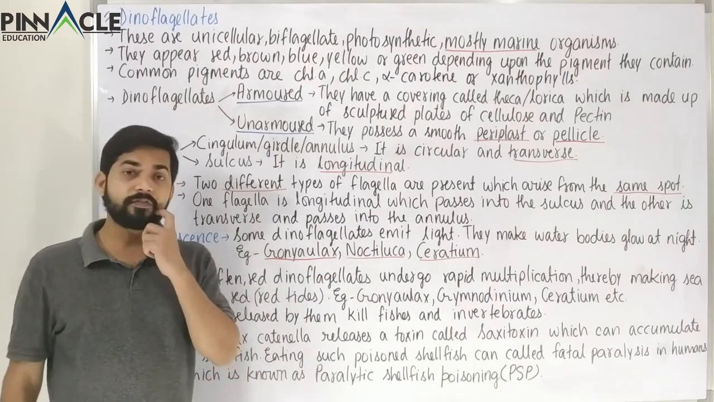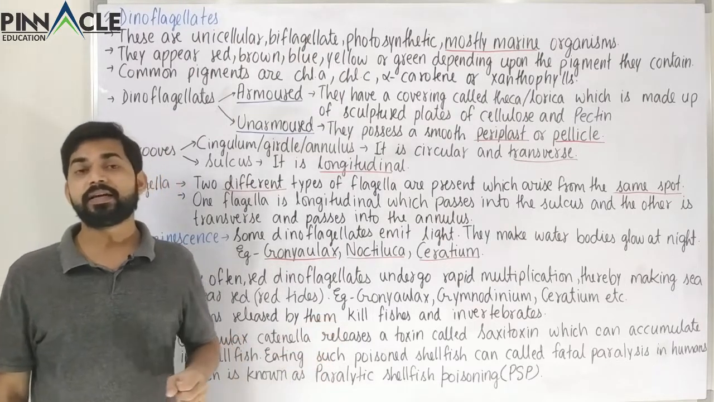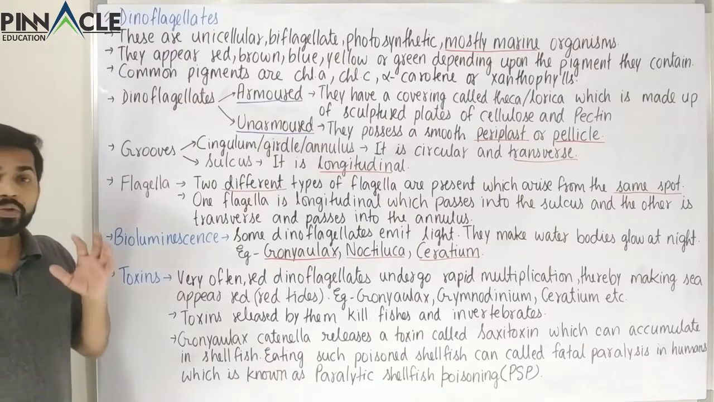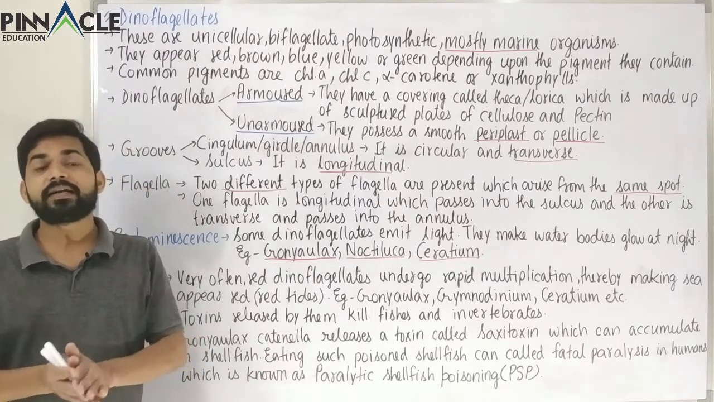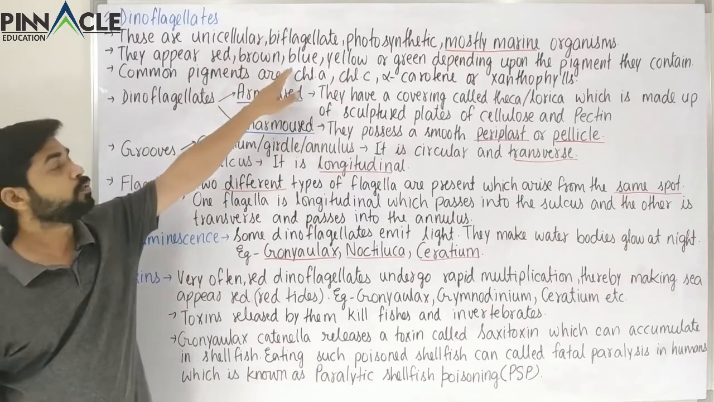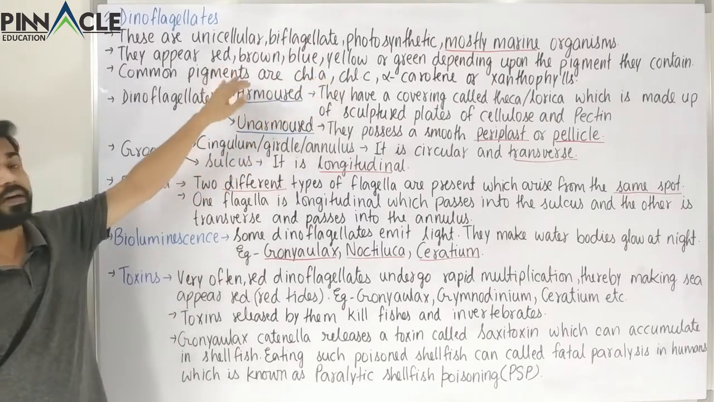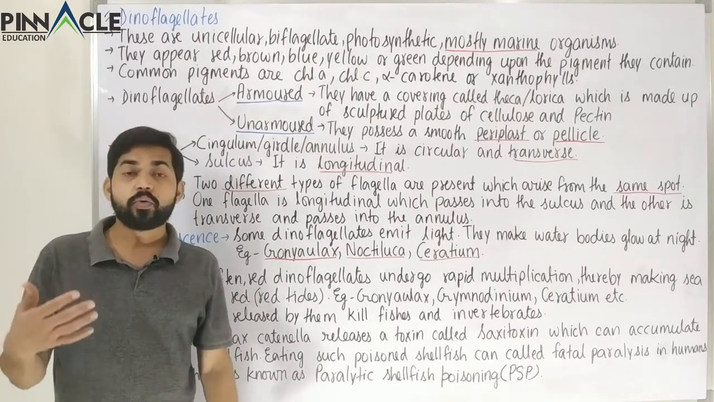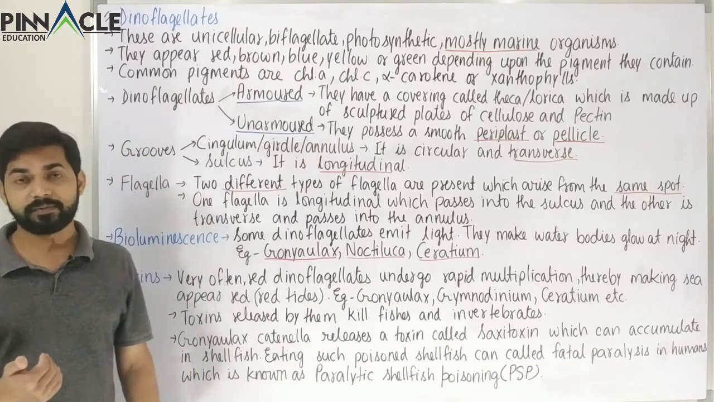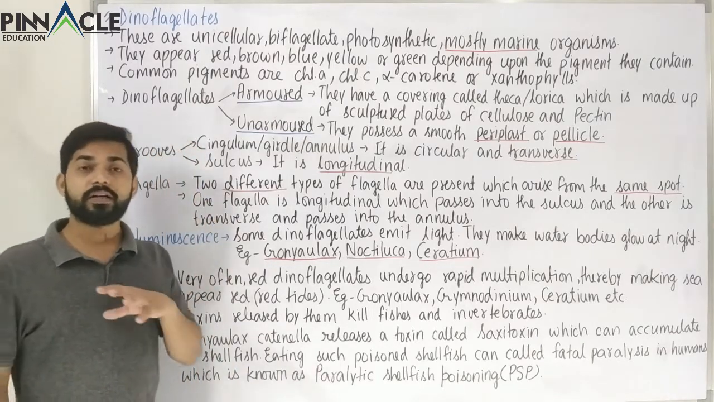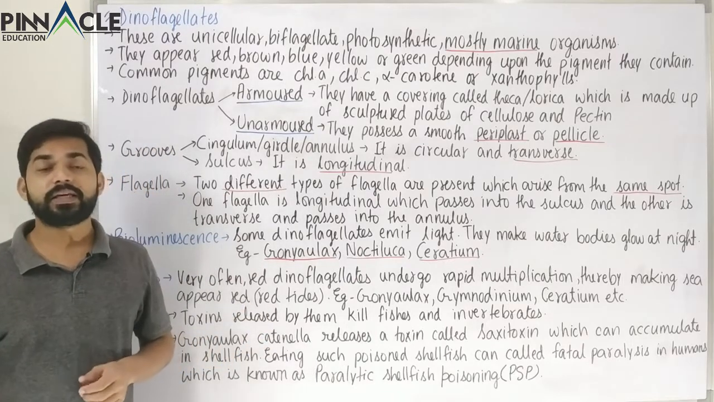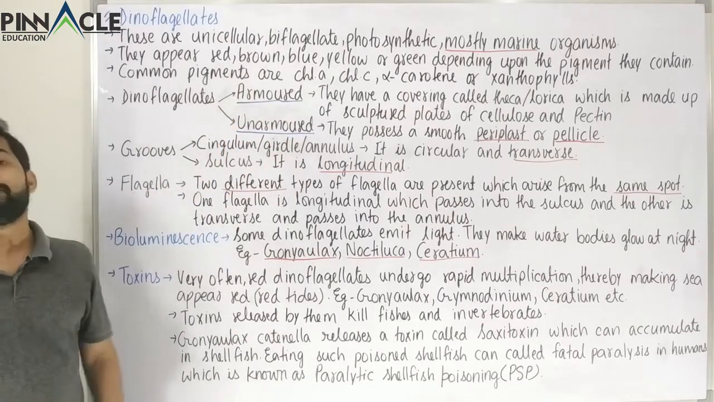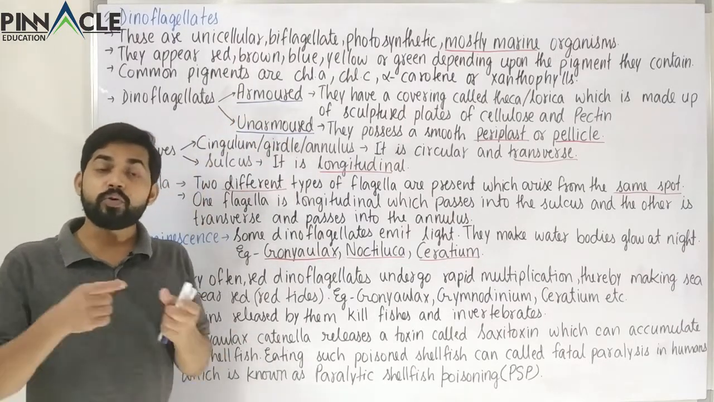Apart from that, there is a very important line given in NCERT, and that is regarding the toxins secreted by these organisms. Many categories of dinoflagellates, for example blue, yellow, green, red or brown, can undergo very rapid multiplication. If these organisms multiply very rapidly, they can cause blooms. So it could be a yellow bloom, red bloom or green bloom. Red bloom is the most important.